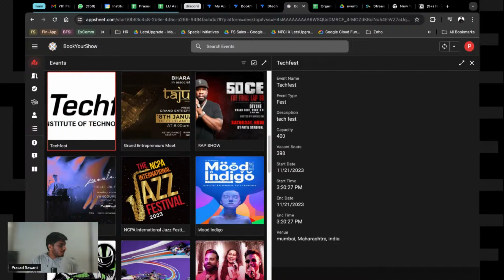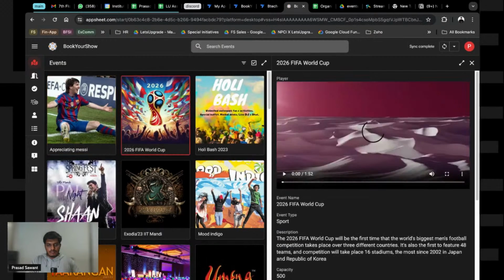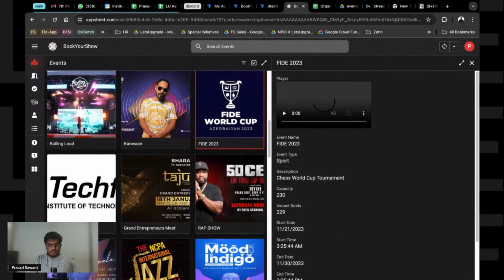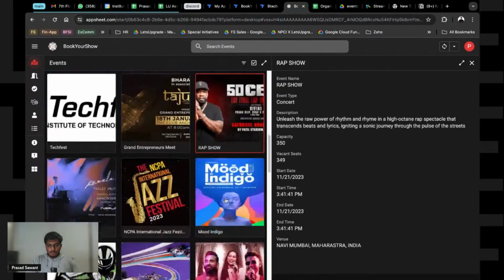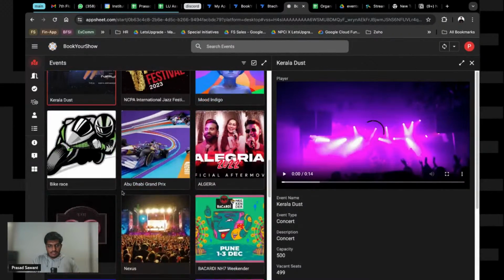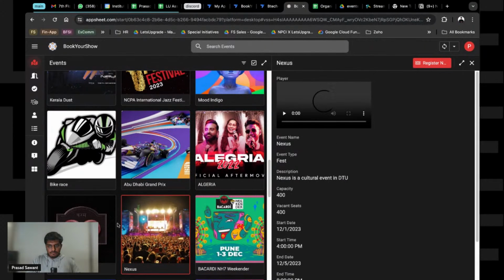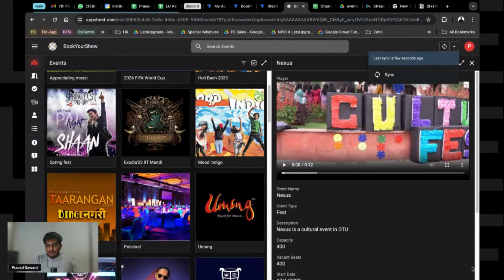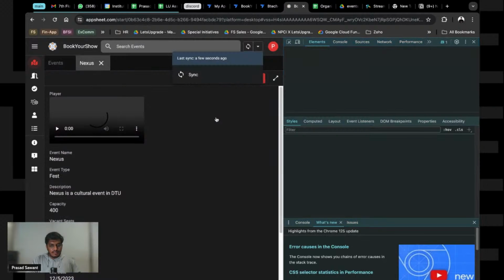Deleting this row. Let's do a refresh. And some of the events I believe I should not have registered already. So basically you get an application form, which puts you into the wait list. Yeah, so here it is. If you see, there's a register now button, which comes on the top. Since I am viewing it on the desktop, it is like this. If you're on a mobile phone, it would be somewhere down here like a ticket button that you have, right? So we'll see that as well. I'll try to put this into inspect and see if that works.